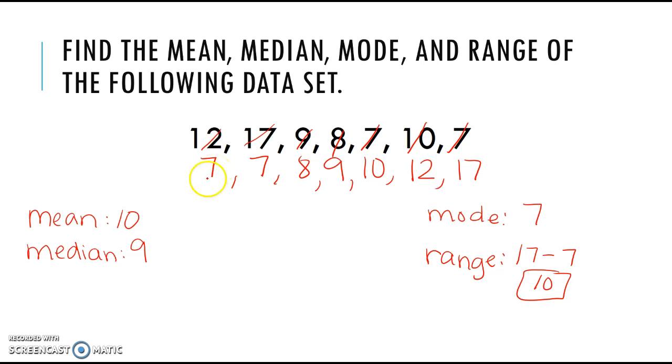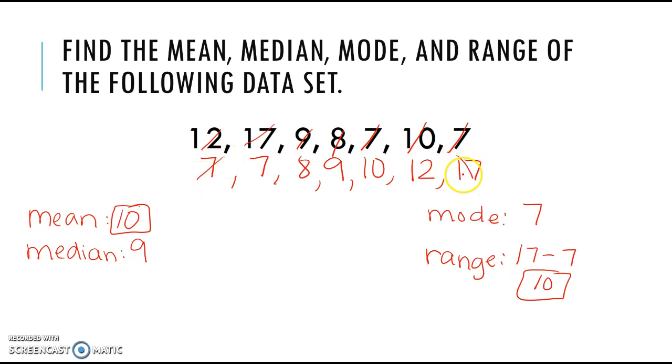When I found the mean, I added them all up. So 7 plus 7 plus 8 plus 9 plus 10 plus 12 plus 17 using a calculator, and I did get 70. So then I divided that by 7, since that's how many numbers are in my data set, and I got the mean of 10. The median is the middle number.